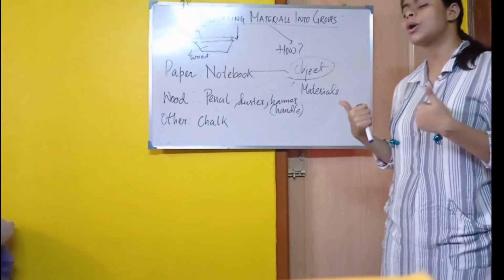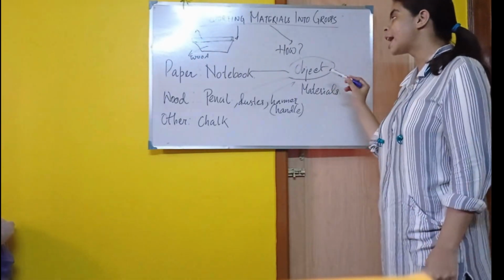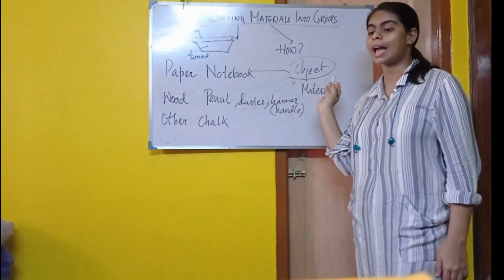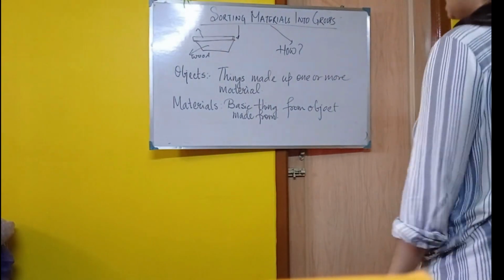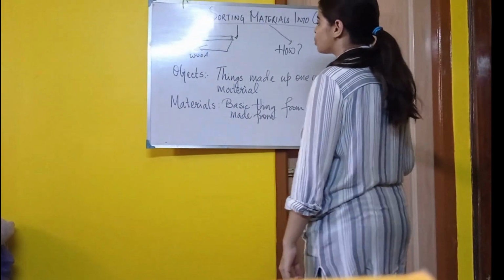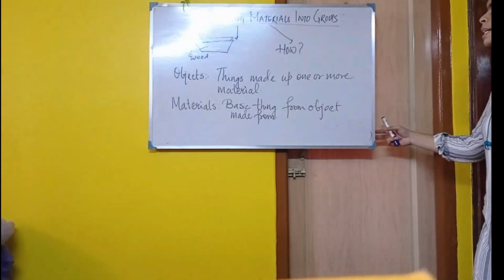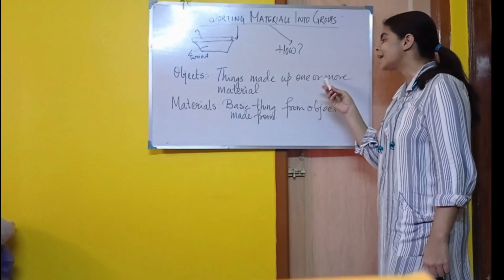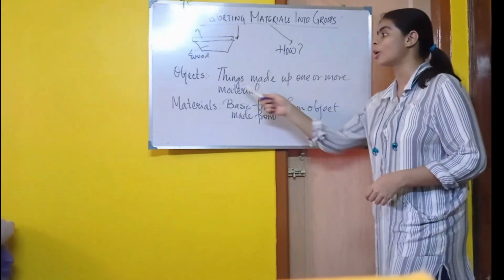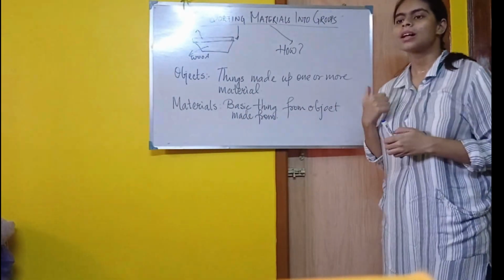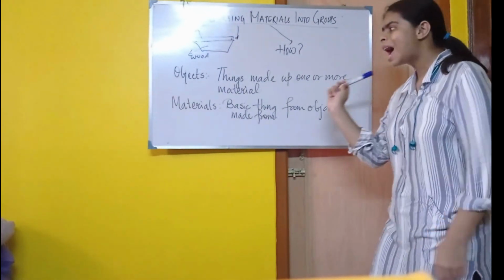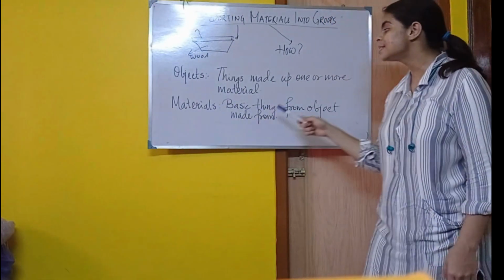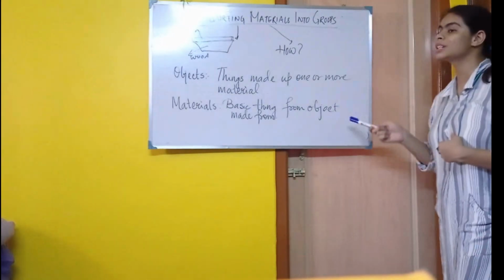Now first we have to get an idea of what is object and what is material. So let's see. Now let's discuss what is object and what is material. Things made up of one or more materials, that is called object. Things that are made up of one or more materials, we can call it an object. And what is material? Material is a basic thing from which an object is made.